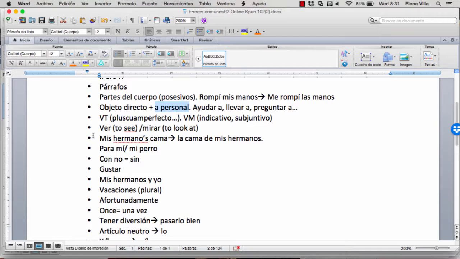you can take. Ver and mirar are verbs that mean different things, and they're commonly mistaken by heritage speakers mainly. Ver means to see, and mirar means to look at.